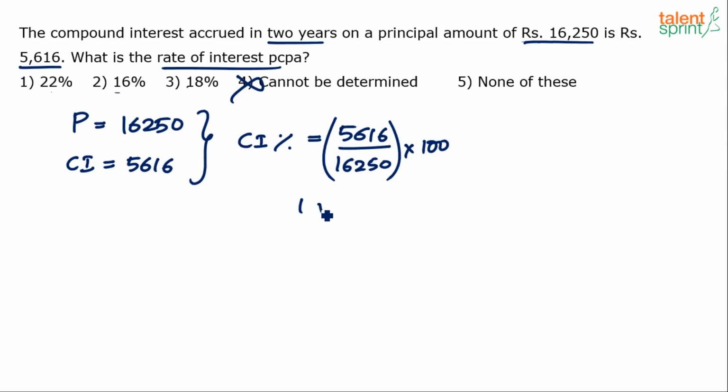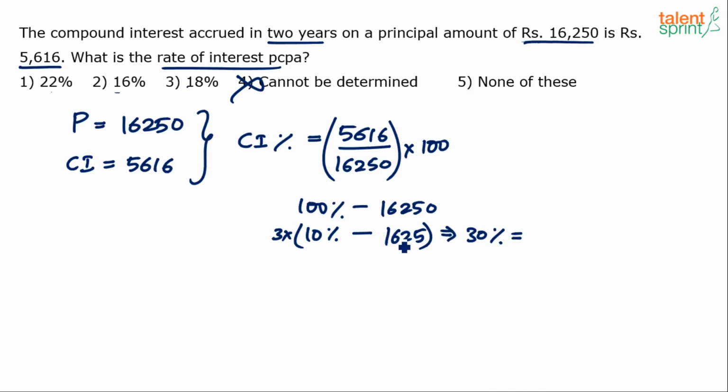So assuming that 100% is 16,250, you have to find out 5,616 is what percentage. I'm writing too many things on paper, but you can avoid it. The point is, 10% is equal to 1625, which means what will be 30%? I'm trying to come as close as possible to 5,616, so 3 into 10, 30% is equal to 4,875.